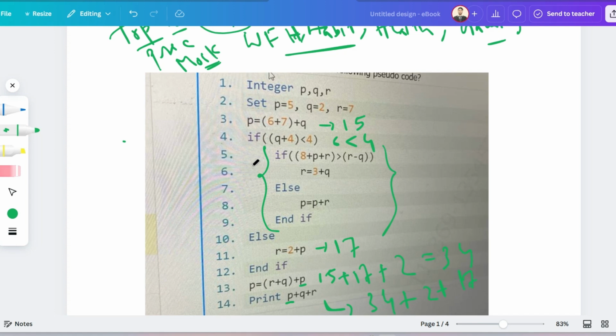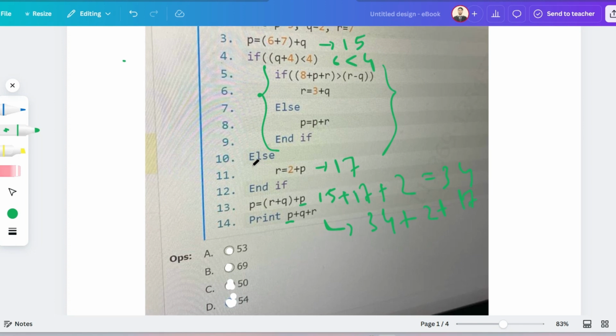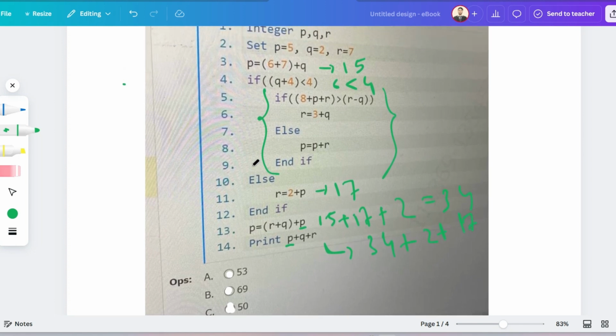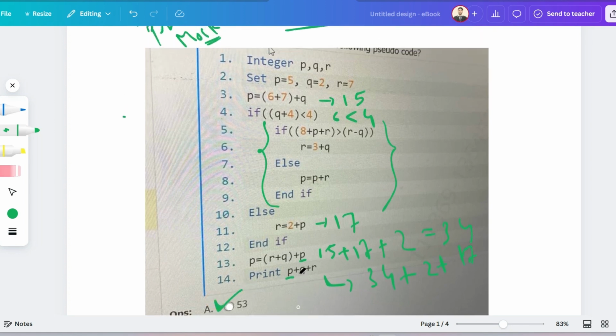Okay, so let's check what the answer is. 53 will be the correct answer. I hope you got it. Let me know if I am wrong anywhere. So 7 plus 6 is 13, plus q, that is 2, so 15, and the condition is false, so we go towards the else block. So r is equal to 2 plus p, p was 15, plus 2, that is 17. So r is reinitialized to 17.